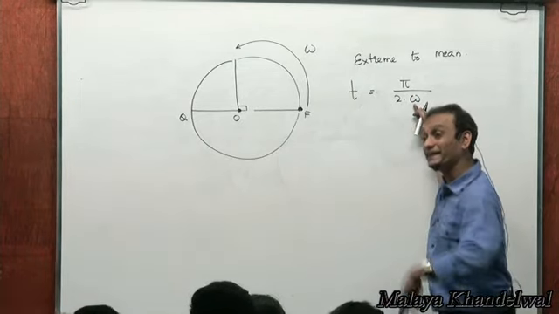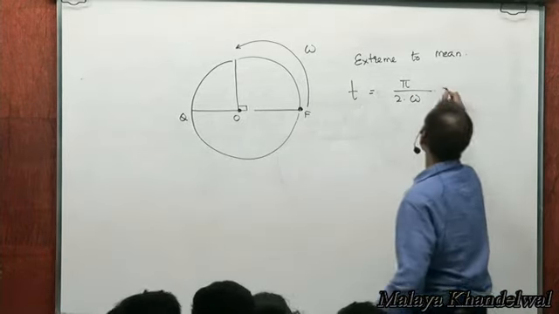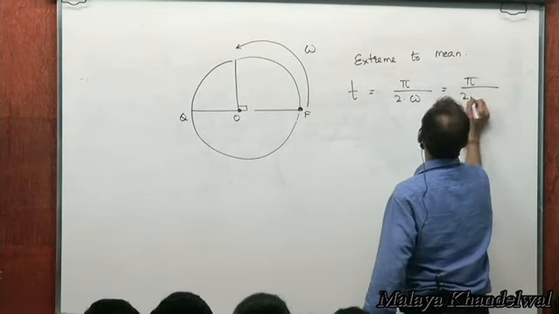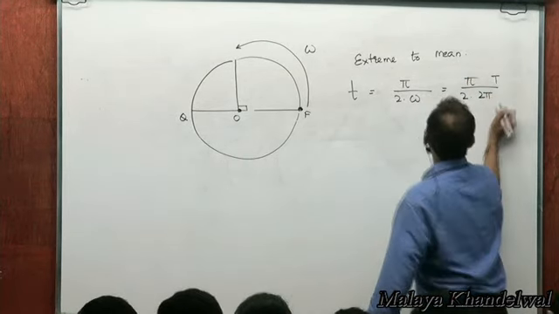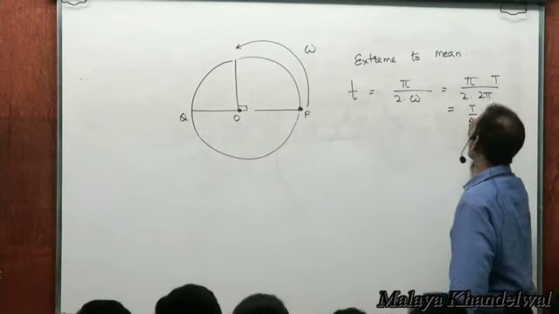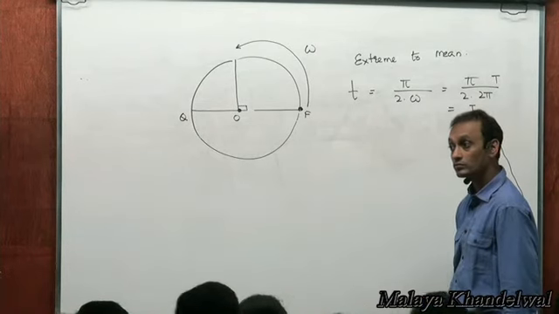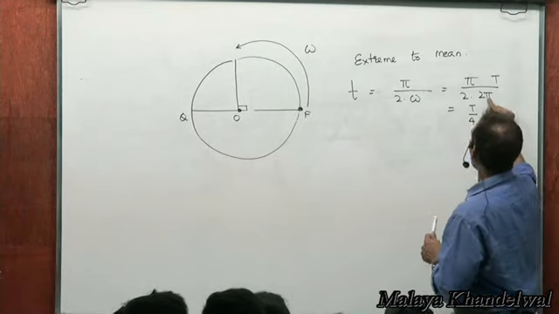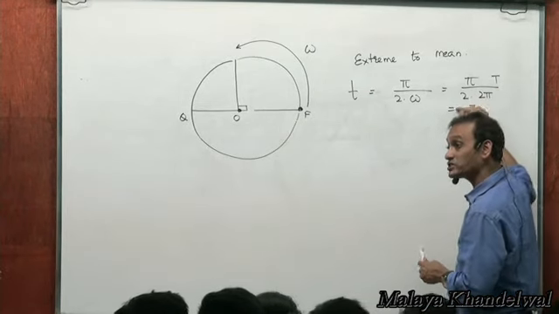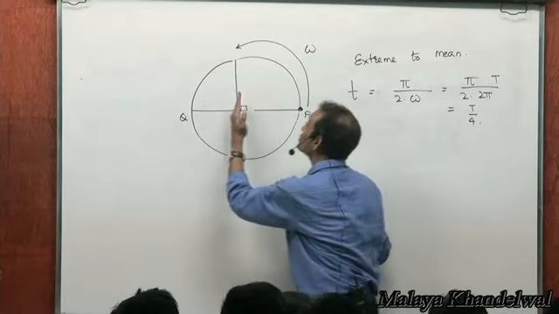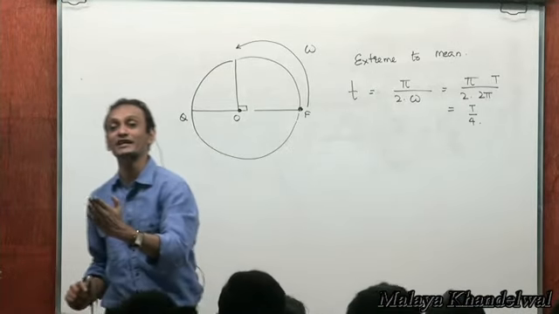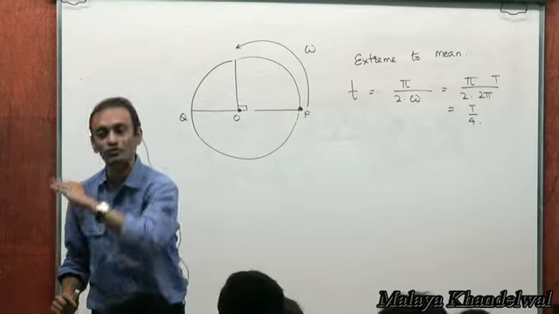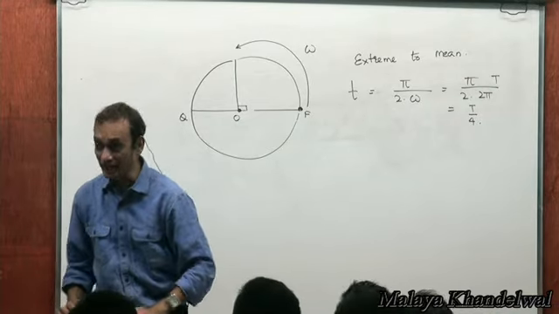But omega is 2 pi by the time period of motion, right? So this is pi by 2 into T by 2 pi, which is T by 4. Omega is 2 pi by T. So this becomes T by 4. So from an extreme position to the mean position, the time taken is 1/4 the time period of oscillation, right?